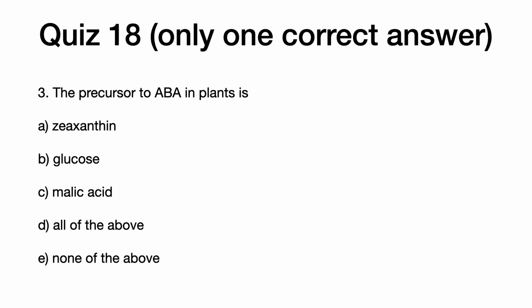3. The precursor to ABA in plants is A. Zeaxanthin, B. Glucose, C. Malic acid, D. All of the above, E. None of the above.